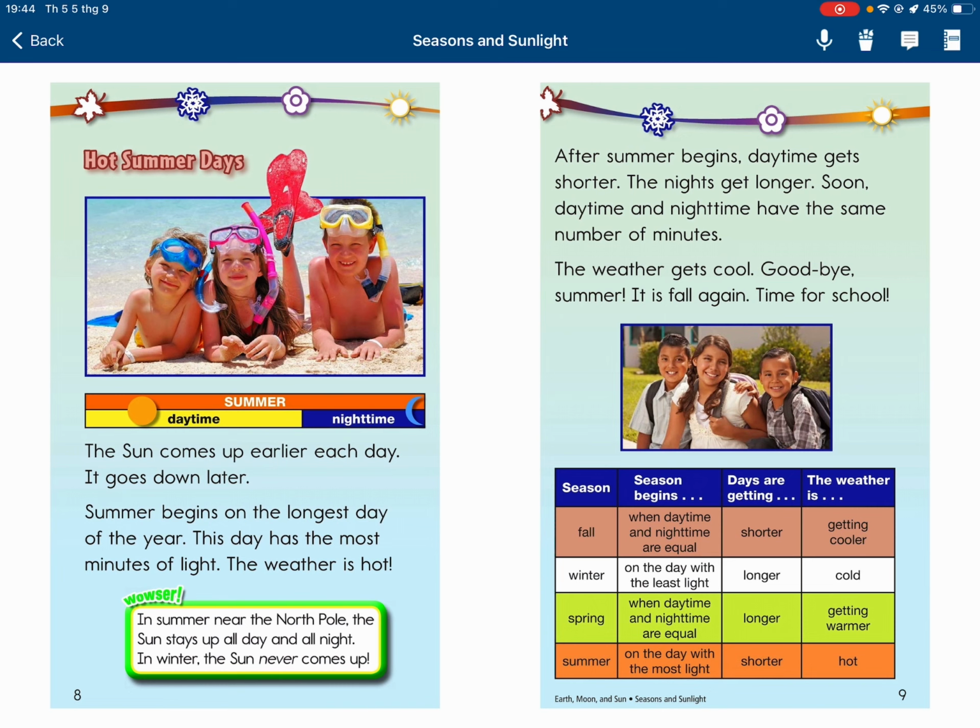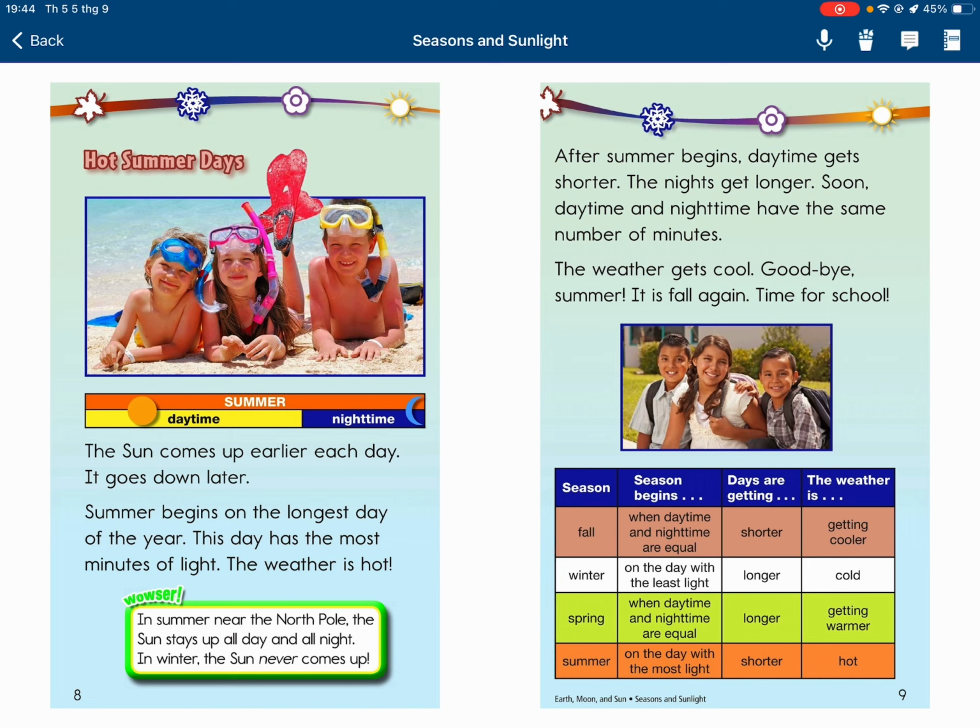Hot summer days. The sun comes up earlier each day and goes down later. Summer begins on the longest day of the year. This day has the most minutes of light. The weather is hot. Wowzer!